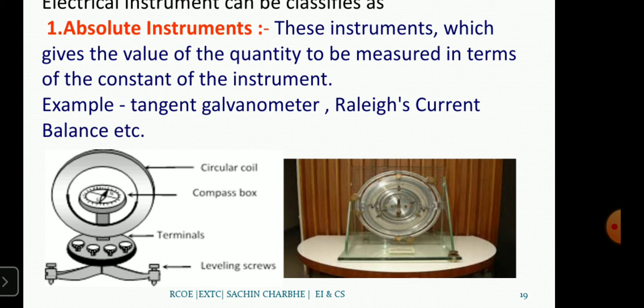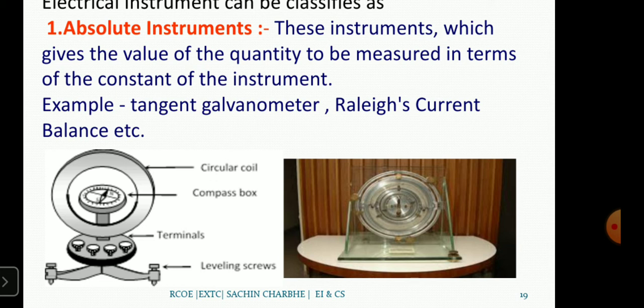Okay, in the construction of this permanent magnet instrument, one pointer is there, then a soft iron core and a control spring. Then there is a balancing weight of the coil beside the pointer, and the coil is a copper coil with a control spring. If you apply a small current, the current-carrying conductor placed in the magnetic field experiences a force, and due to that force we get the torque.